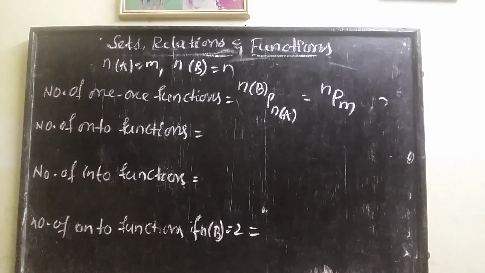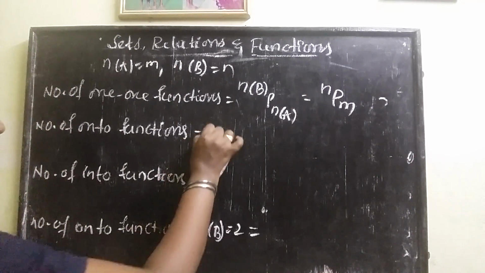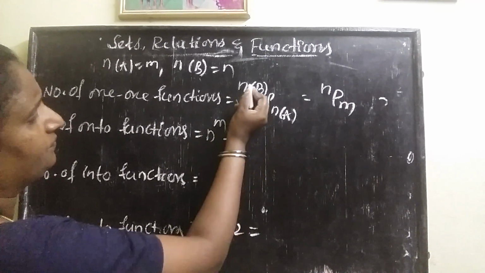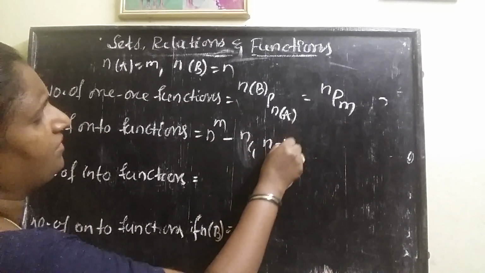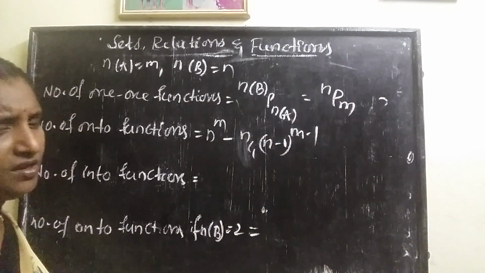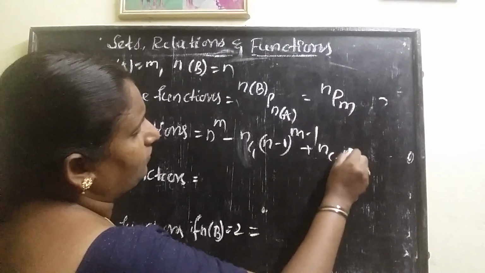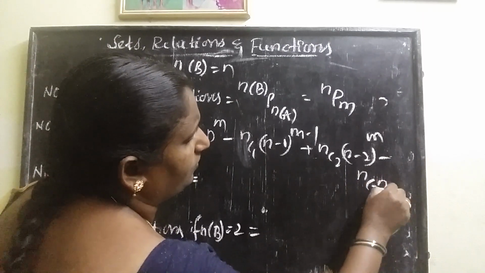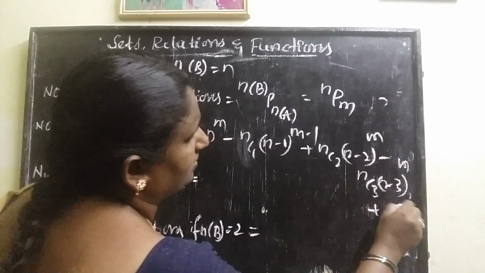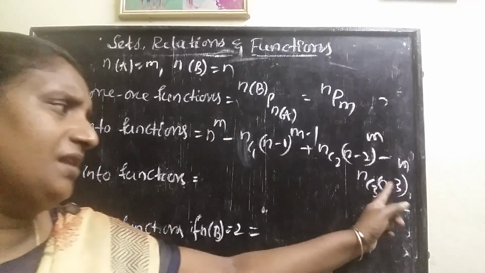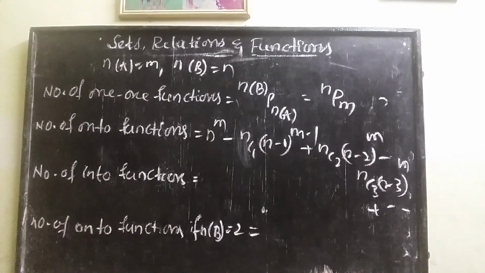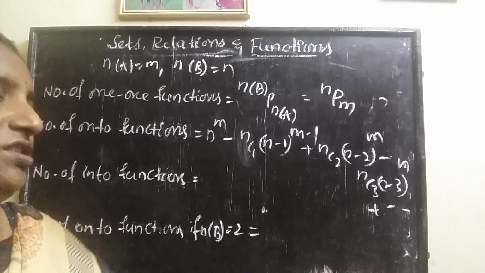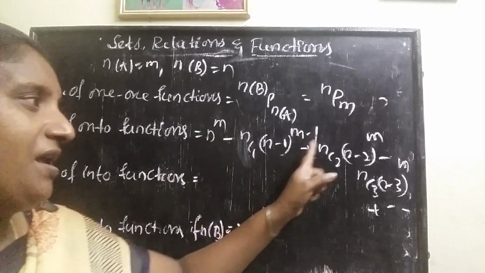Next, the number of onto functions: n^m minus nC1 into (n minus 1) whole power m, plus nC2 into (n minus 2) whole power m, minus nC3 into (n minus 3) whole power m, plus and so on, continuing. The signs alternate, minus plus.